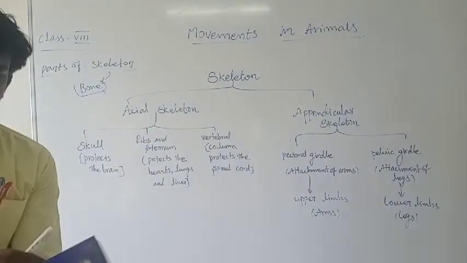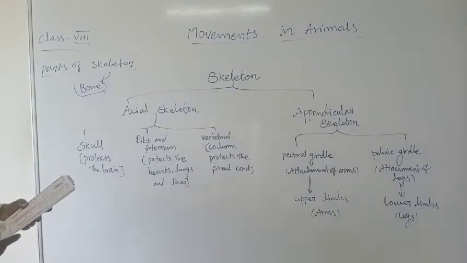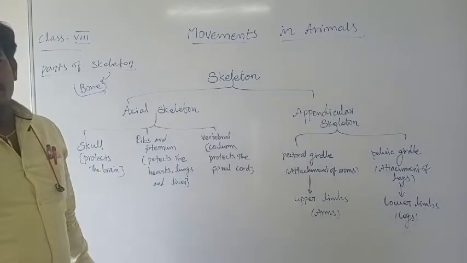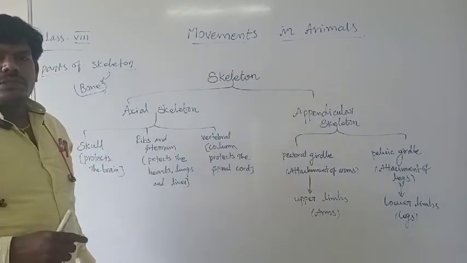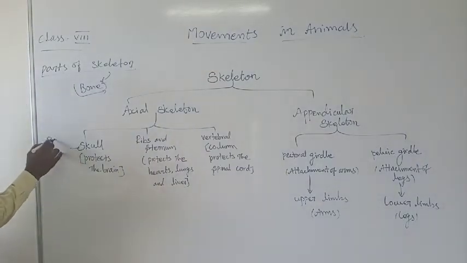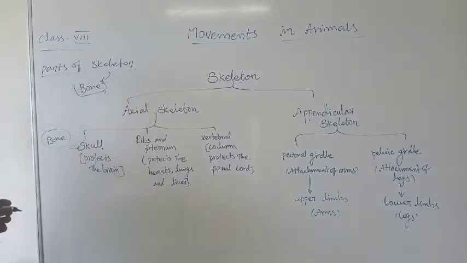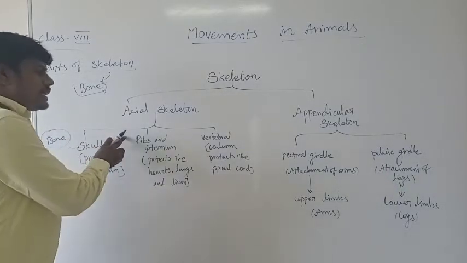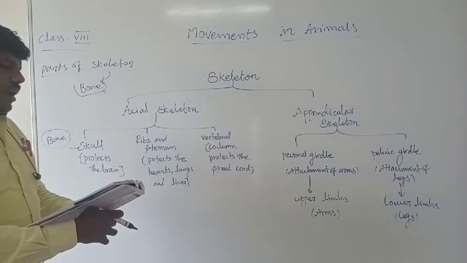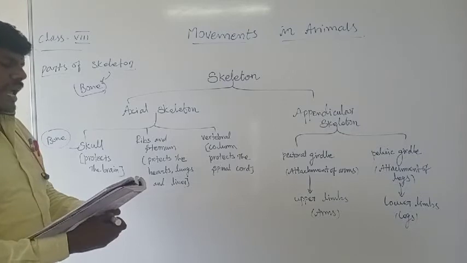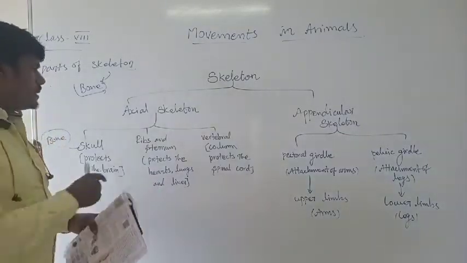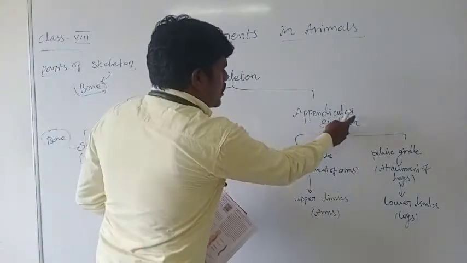See the parts of skeleton. The skeletal system is composed of bone and the related structures that help movement. The bone and related structures. So you know the skull means the bone. This is the bone, that's the structure. The skeletal system is composed of bones and the related structures that have body movement. It is divided into two major parts. What are they? The axial skeleton and then the appendicular skeleton.